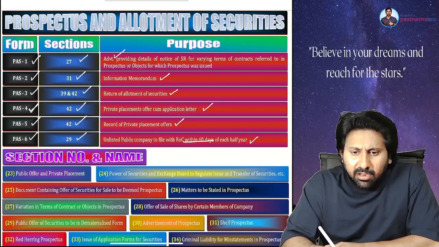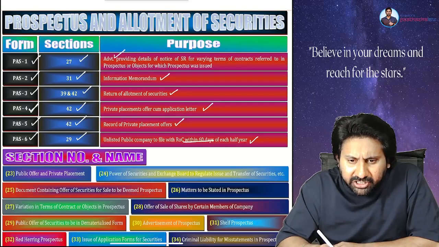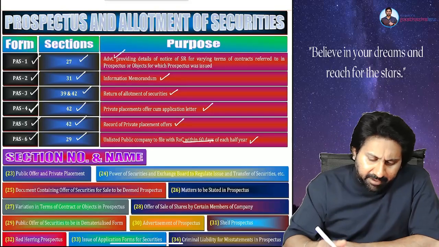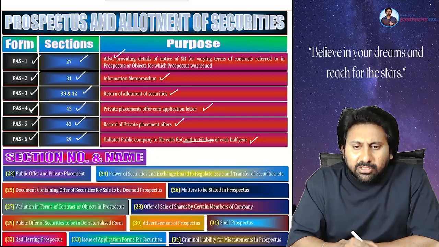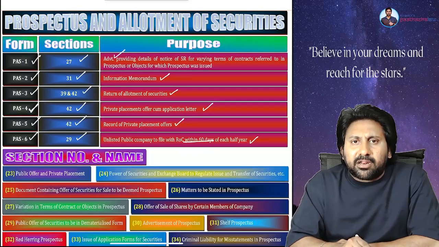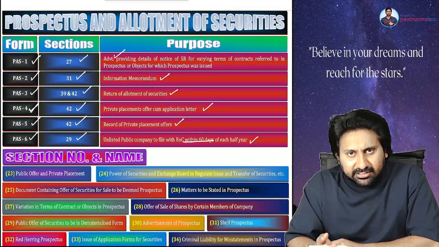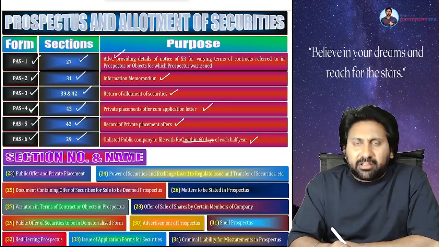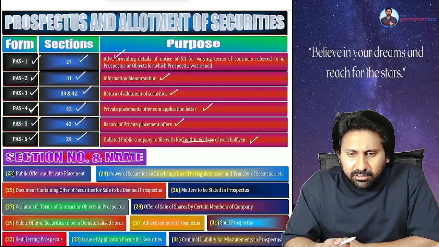Clear? Did you find the charts for general meetings, share capital, other chapters? Okay, I think I might have missed the chapter prospectus. Then definitely I will get it done. For prospectus and allotment of securities, these charts will be more than enough for the examination. Either read the study material as already said, or if you want little time to complete everything, prepare from the charts. Charts also cover the same content. Shall we begin?